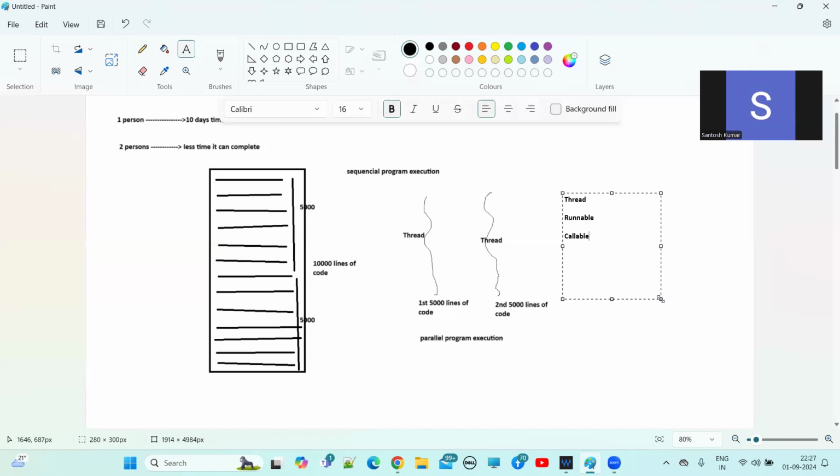Understand? Then only can we achieve parallel execution.